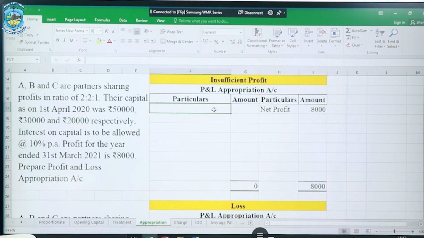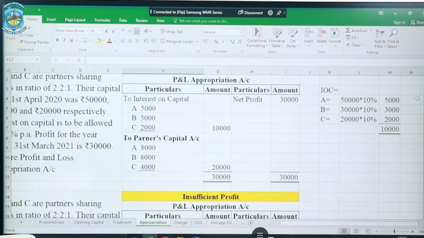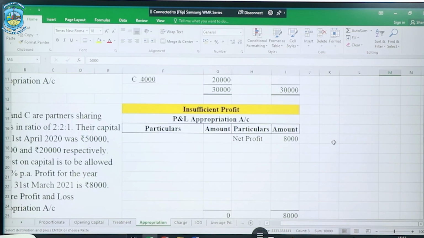Now all the partners are waiting for their interest on capital as a reward on their capital. So what do we do now? We have to find out the ratio of interest on capital. So my dear friends, here we have the interest on their capital, which is 5,000, 3,000 and 2,000. I'm just copying it here so that we can find a ratio of it. So what ratio will it be? It will be simply 5:3:2. That means this 8,000 has to be divided in this IOC ratio, or interest on capital ratio, to give a rational distribution of profit in the form of interest on capital.